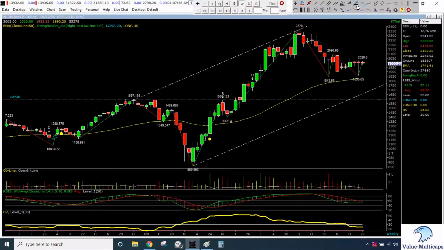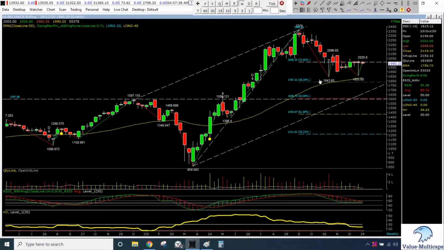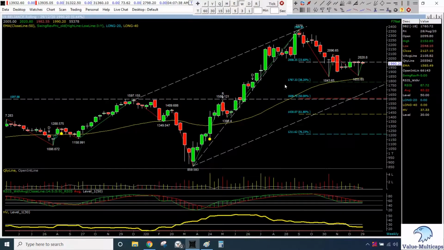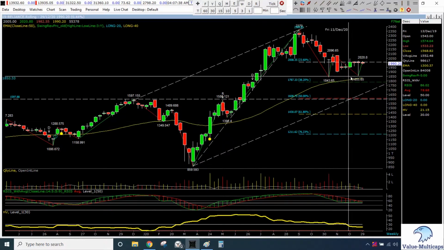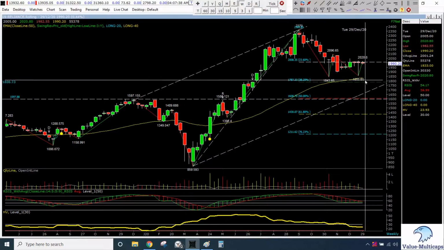Let's see how much it has retraced. So we have a retracement of approximately 38% at 1787 level. Also this yellow line, the 50-day EMA, will act as a support. So we are expecting a major support for Reliance around 1800 in this zone.